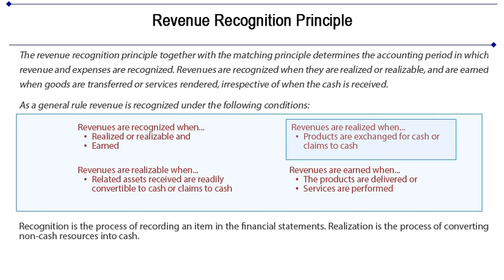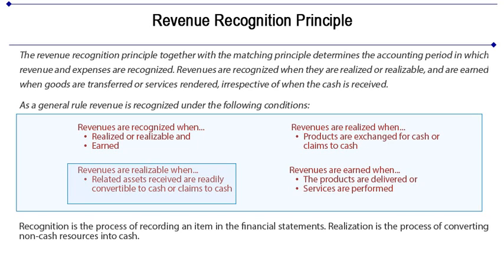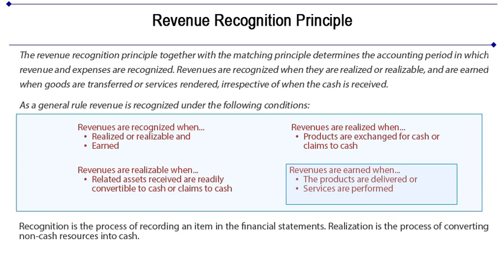Revenues are realized when products are exchanged for claims or cash. Revenues are realizable when related assets received are readily convertible to cash or claims to cash. Revenues are earned when the products are delivered or services are performed. Recognition is the process of recording an item in the financial statements. Realization is the process of converting non-cash resources into cash.